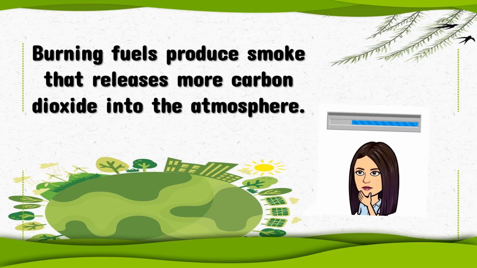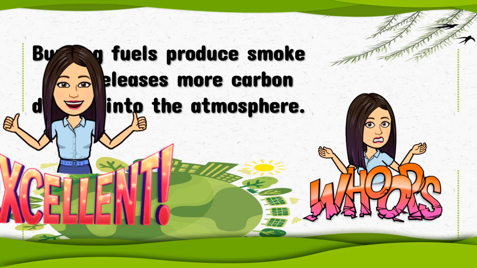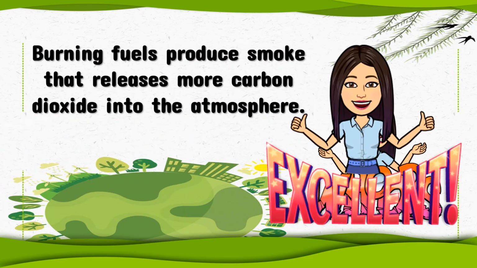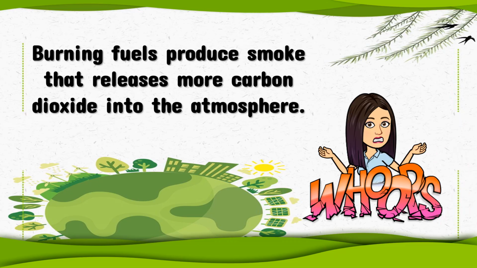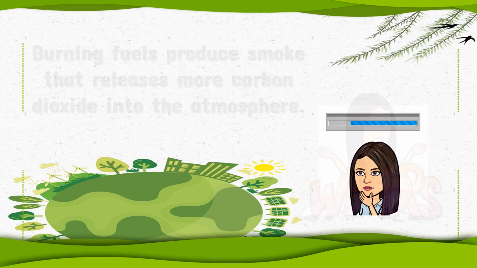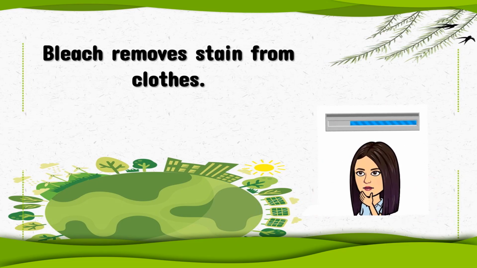Burning fuels produce smoke that releases more carbon dioxide into the atmosphere. Whoops! Bleach removes stain from clothes.